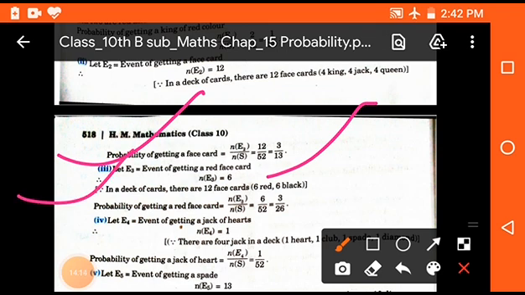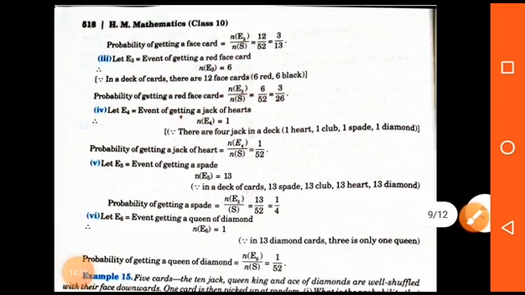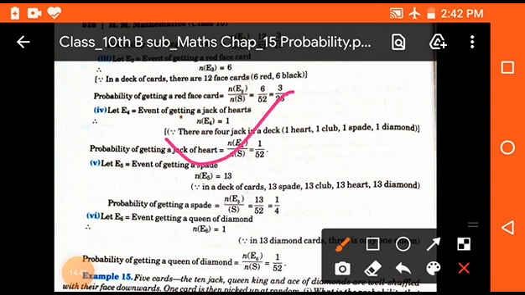Now E3. E3 is the event of getting a red face card. So here red face cards are 6 only, because 6 black face cards are also present in total. So its probability will be 6 upon 52, that means 3 upon 26. Now E4, the event of getting a jack of hearts. So only one jack of hearts is here. So its probability will be 1 upon 52. Clear?